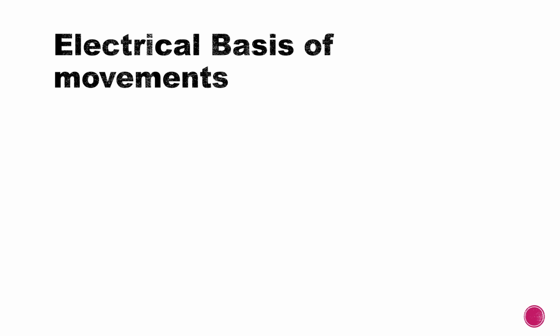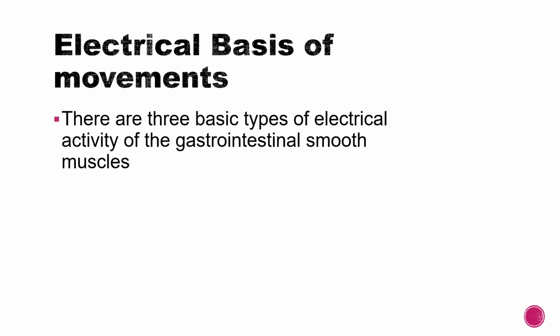So if we were talking about the movements, these are contraction and relaxation of the gut smooth muscles. So this is a mechanical event. Before that we need an electrical event. So now we are going to study the electrical event, that is the electrical basis of the movements of the gastrointestinal tract. There are three basic types of electrical activity of the gastrointestinal smooth muscles.